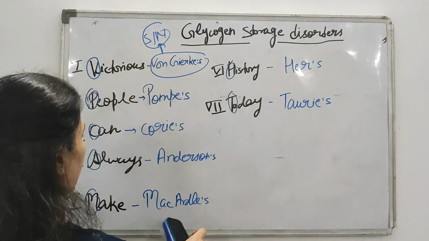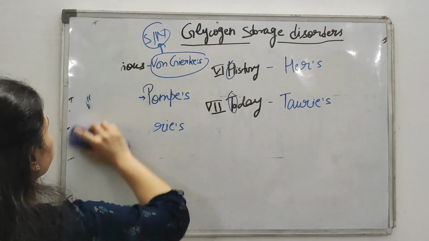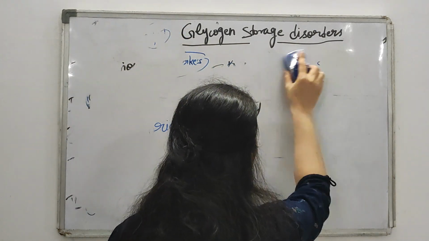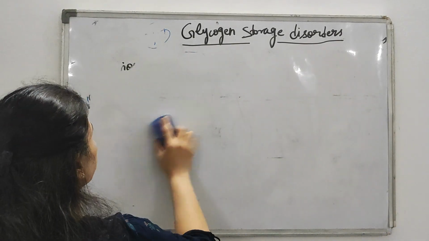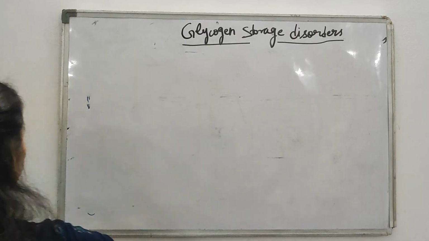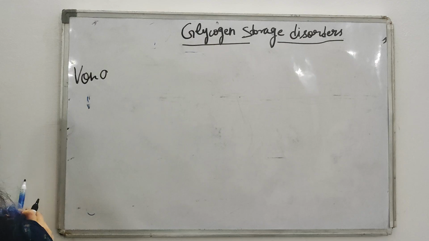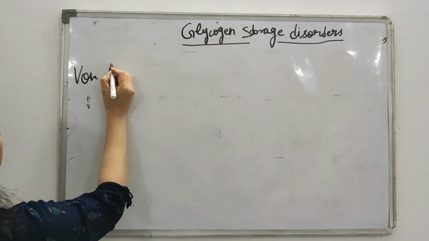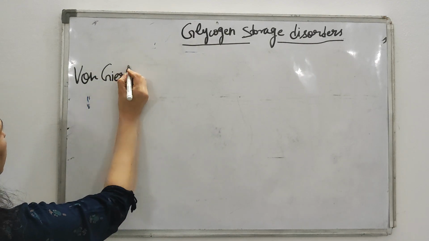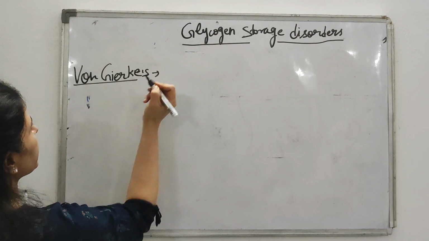Now comes the enzyme deficiency in the different disorders and how you will learn that. So first is your von Gierke's. In von Gierke's, which enzyme is deficient?